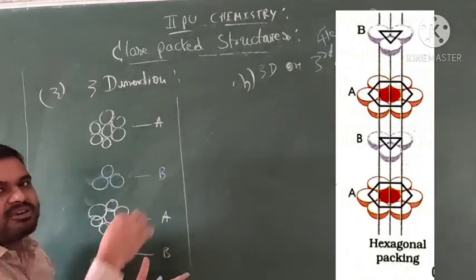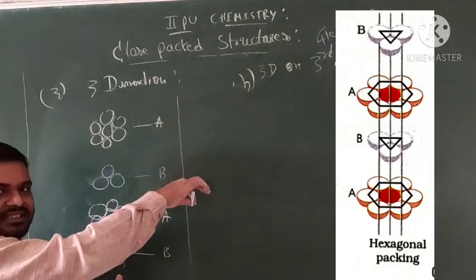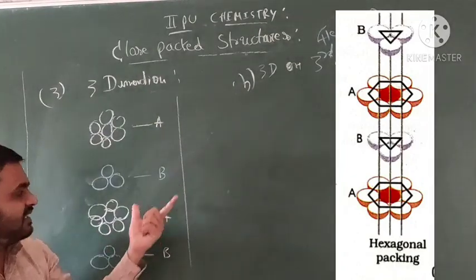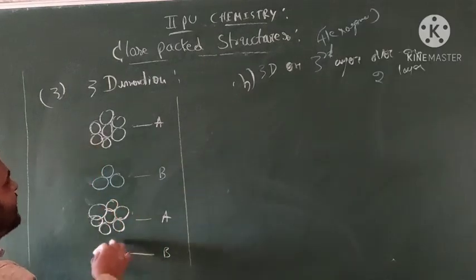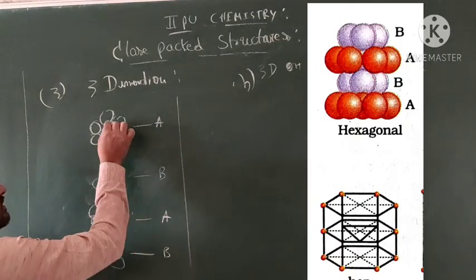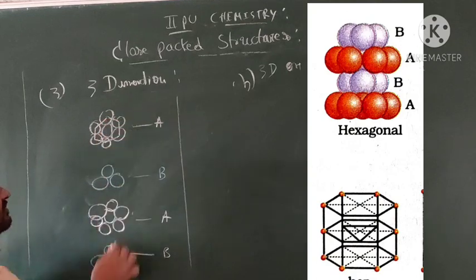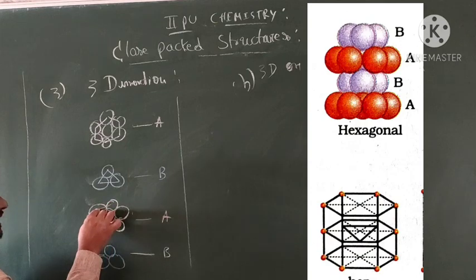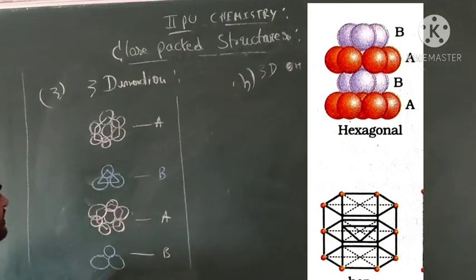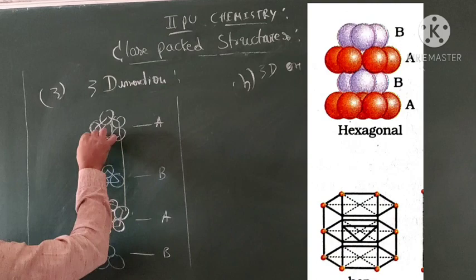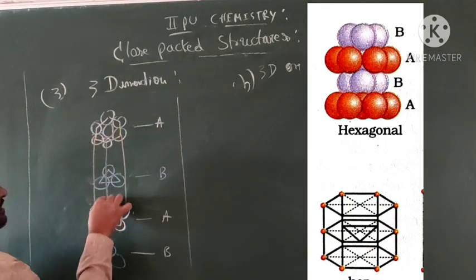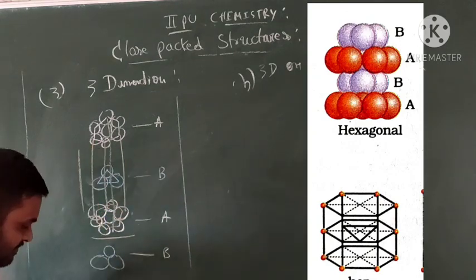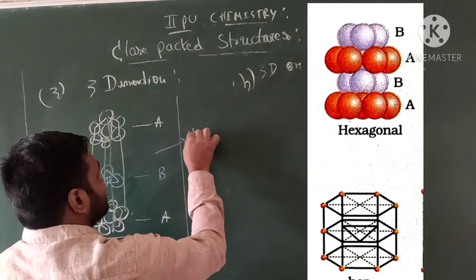In the middle you can join other spheres again. This is like B. Then overlapping them, you can again join spheres over those atoms. This is like A. So what does it look like? Hexagonal forms. Okay. This is trigonal forms. This is called hexagonal forms. So the bond will be joined. We get the structure formed like what? Hexagonal.